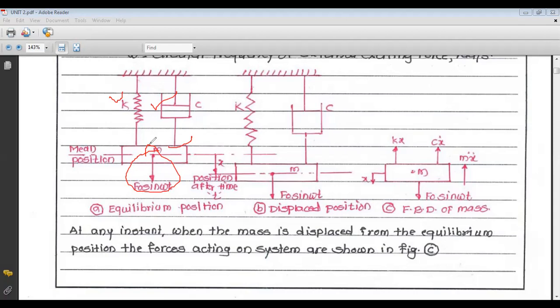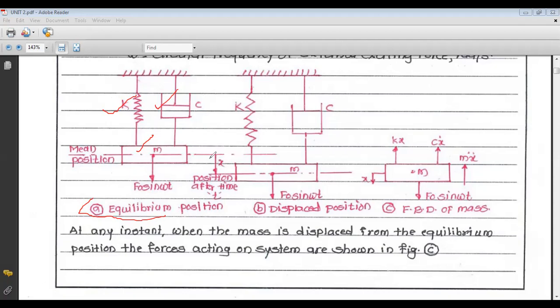So there is a spring, then a mass or body having mass M, and a damper having damping coefficient C. This is the equilibrium position or mean position of the system. Now let the mass be displaced from its mean position to an extreme position after time t.